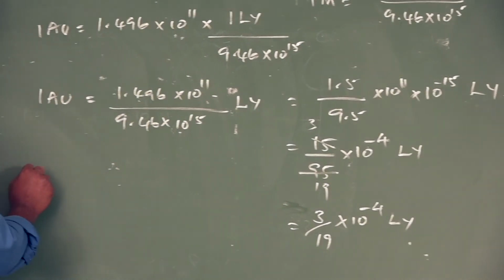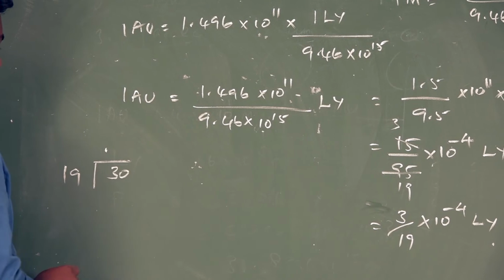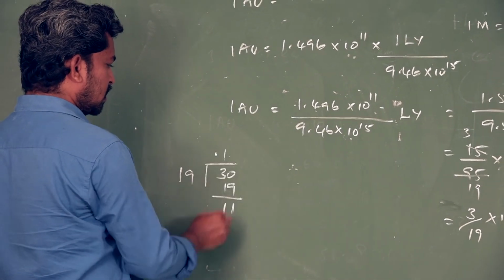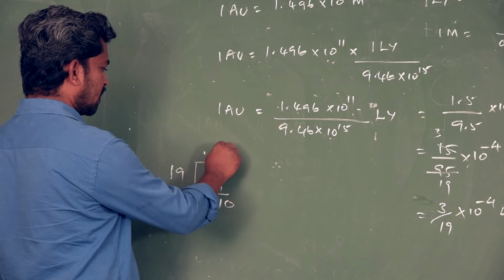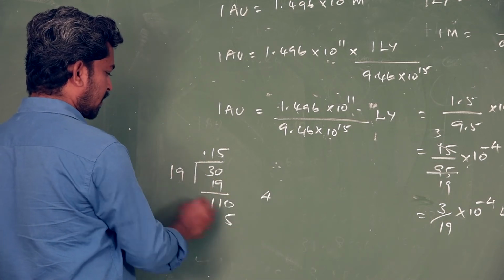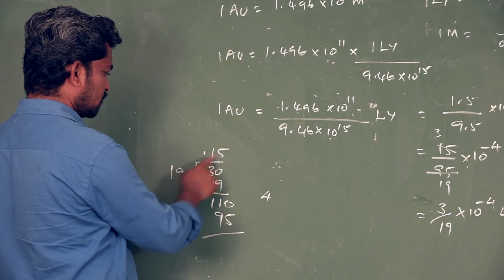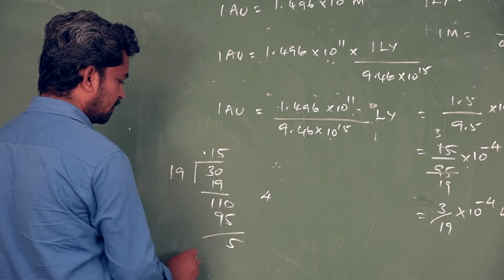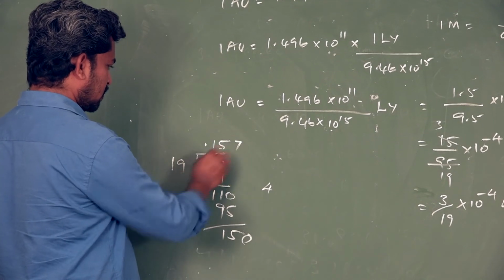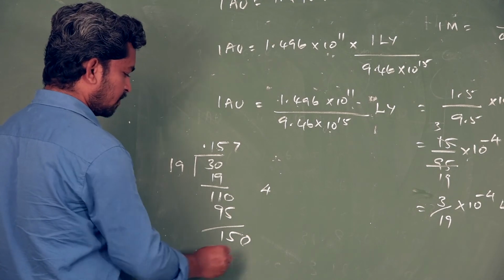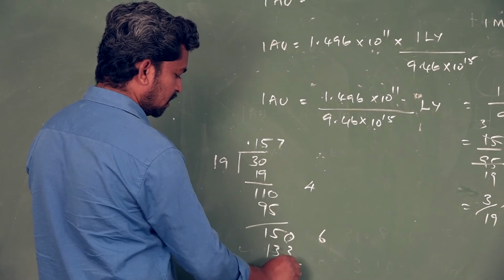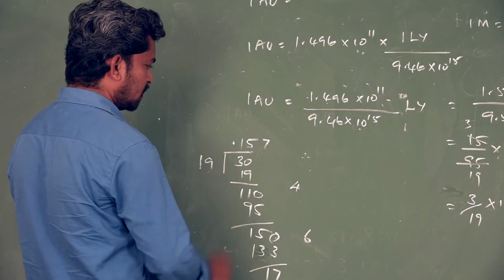Simplify this. 3 divided by 19 is 0.157.